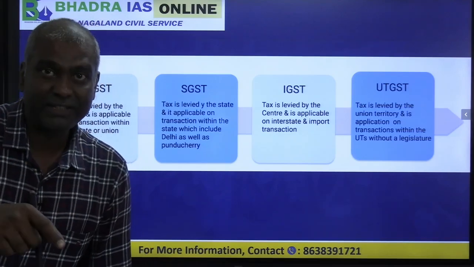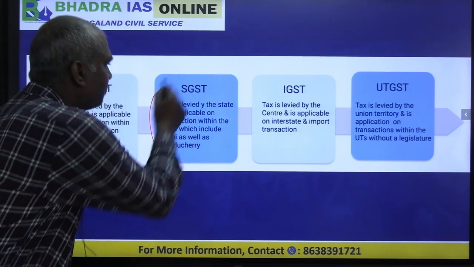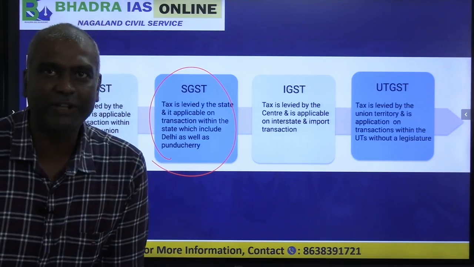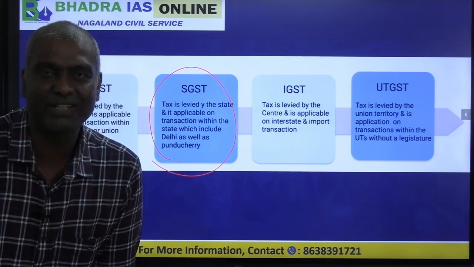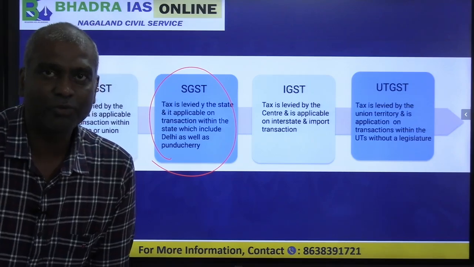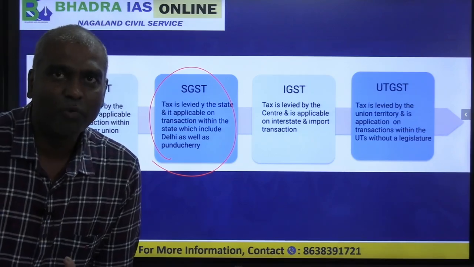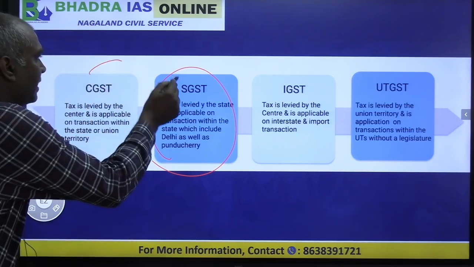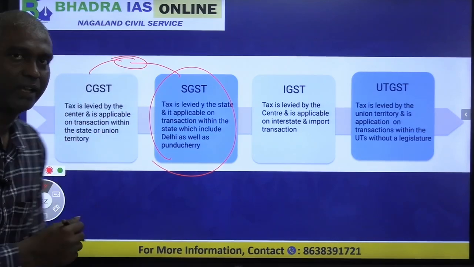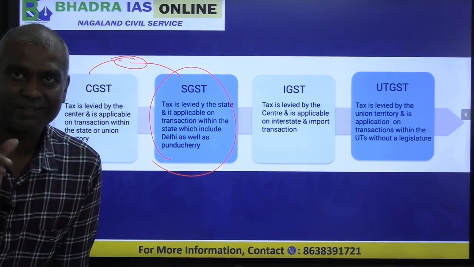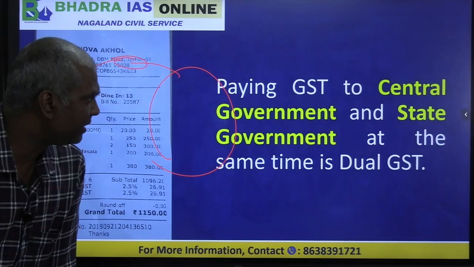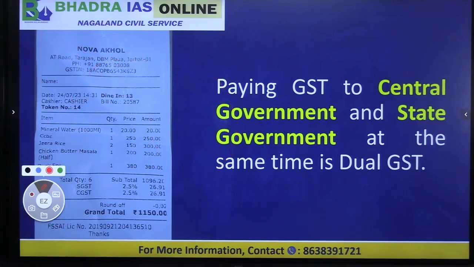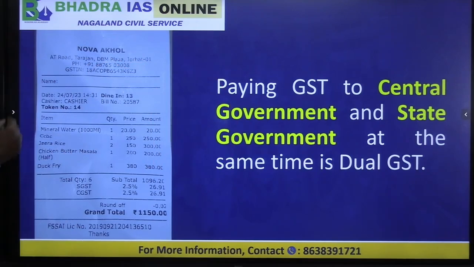On the same transaction, the state also puts a GST, that is what we call SGST. So whenever we do a transaction, we pay 2 GSTs, CGST and SGST. Both we have to pay at the same time, to both the center and the state. This is known as the concept of dual GST.